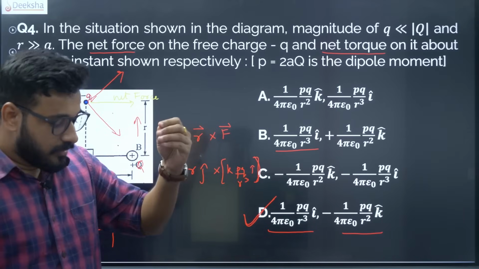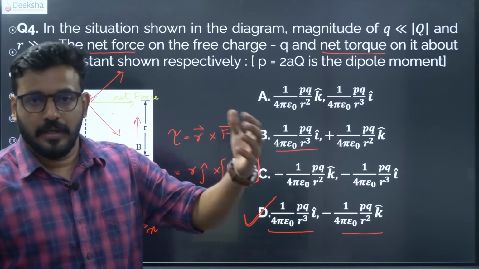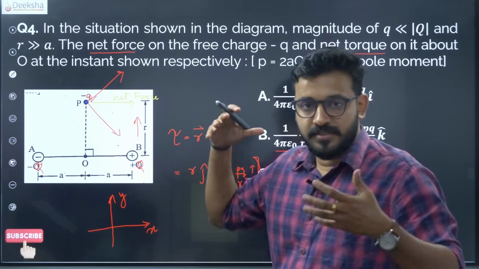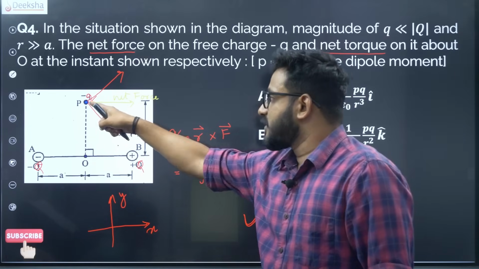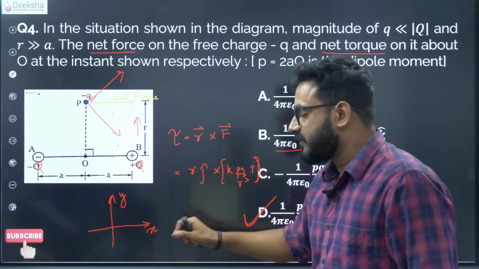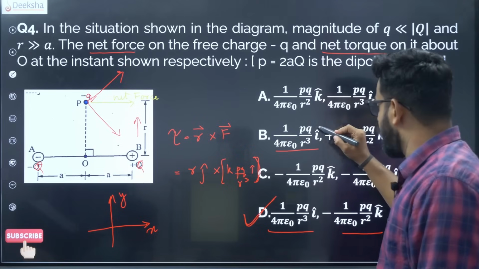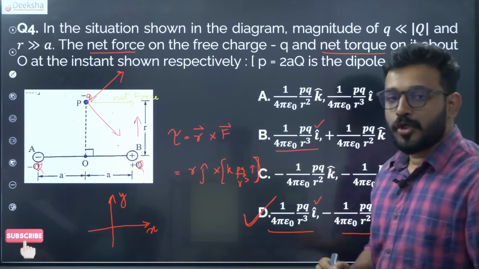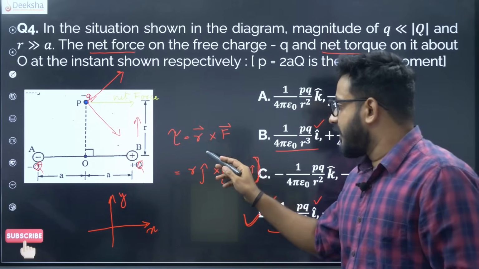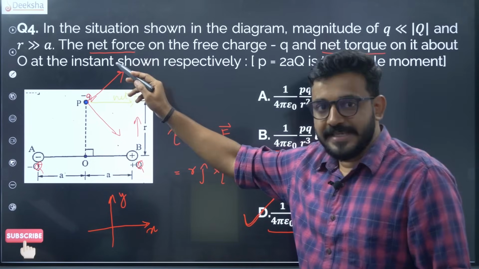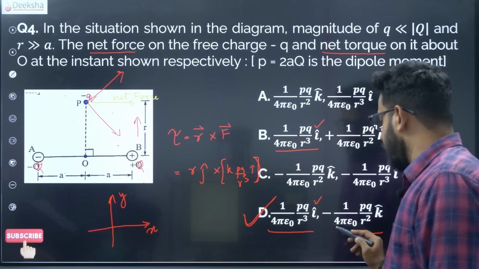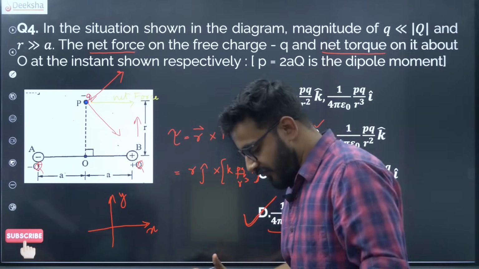So this difficulty level comes at a medium, so just observe. You have to find the force first. Force is very intuitive: look at the direction, look at the vectors and take the resultant force, which is along the x axis, so that is fixed. So we have our force in the x axis, but torque as well. So how do you find torque? R cross F, R vector cross the F vector. R is along the j axis and F is along the x axis, so when you cross both of them you will get the answer. So this is the final answer.